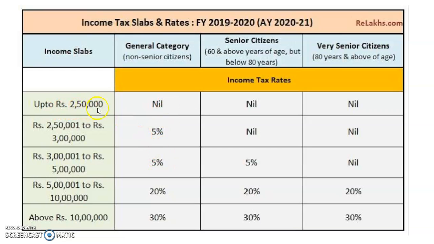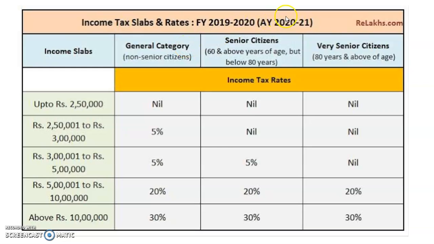So up to 2,50,000 it is exempt from tax, and from 2,50,001 up to 5 lakh it is 5%. So these two rates you have to remember. Whereas 5 lakh to 10 lakh it is 20%, and above 10 lakh it is 30%. So these are the tax rates related to the general category, the normal assessee.